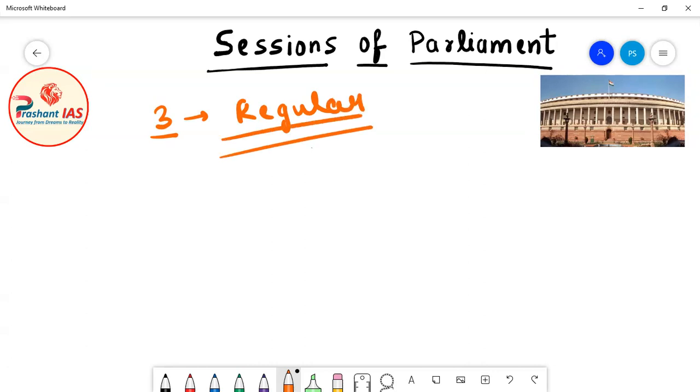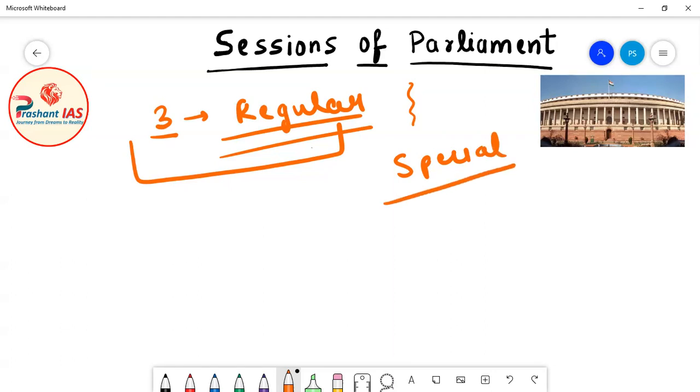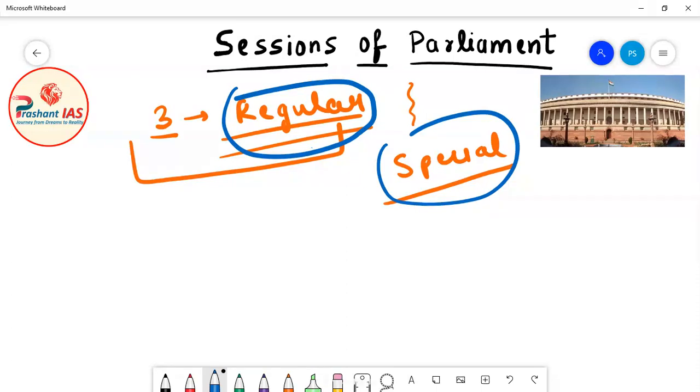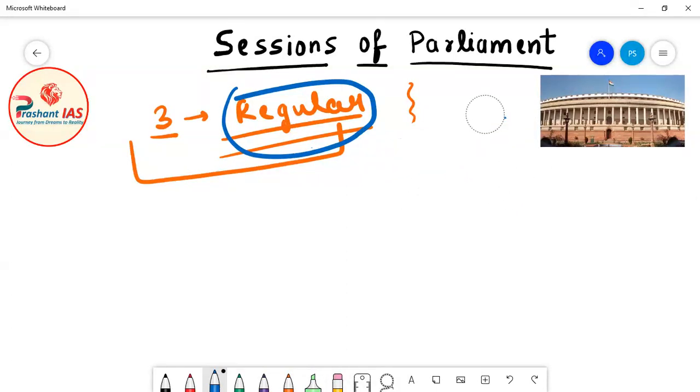Now friends, besides these regular sessions, Parliament can also meet in some special sessions. We will discuss special sessions later on. So there are two types of sessions: the first is the regular session and the second is the special session. First of all, we will discuss regular sessions.